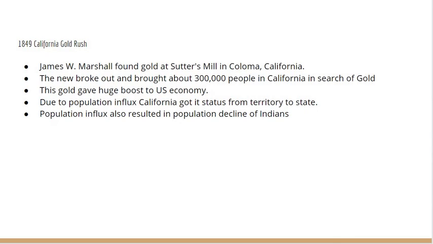1849, California Gold Rush. James W. Marshall found gold at Sutter's Mill in Coloma, California. The news broke out and brought about 300,000 people to California in search of gold. The gold rush gave a huge boost to the economy. Due to the population influx, California got its status from territory to state. The population influx also resulted in a population decline of Indians.